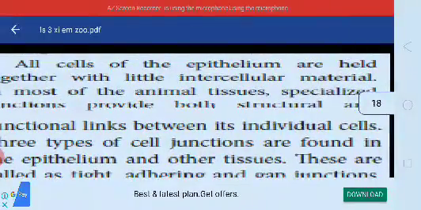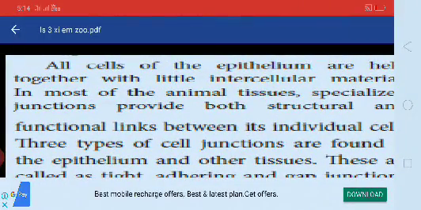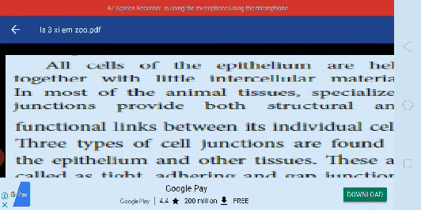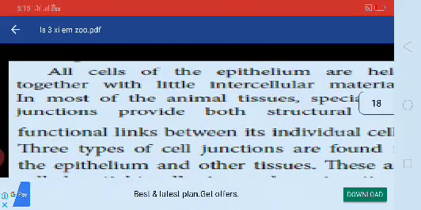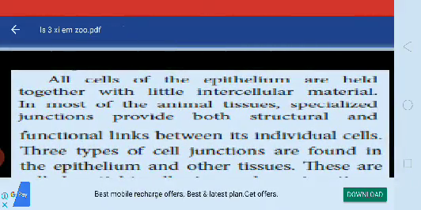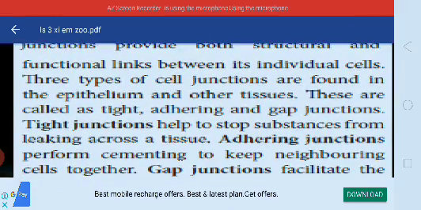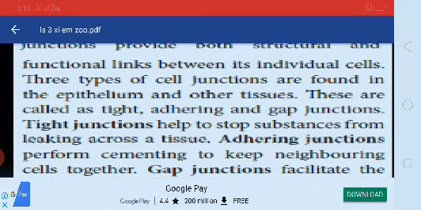All cells of the epithelium are held together with little intercellular material. In most animal tissues, specialized junctions provide both structural and functional links between the individual cells. Three types of cell junctions are found in the epithelium and other tissues. These are called tight, adhering, and gap junctions.